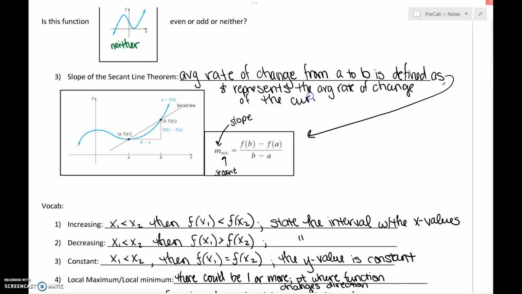Now, I'll be honest with you, I'm not totally impressed with my explanation of that. So if you would like to see how the book defines it, it's on page 87. But the idea behind it, and that's truly what I need you guys to understand, is that if we want to find the average rate of change of a curve, we simply create a secant line that cuts through the curve. So it cuts through at 2 points. We find the average rate of change of that secant line, and that represents the average rate of change of the curve. Pretty rad, right?